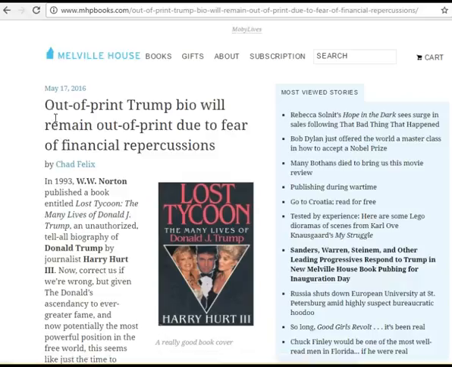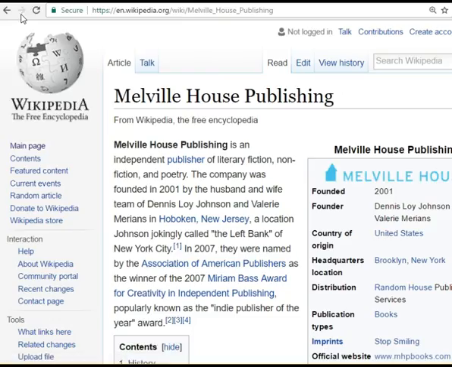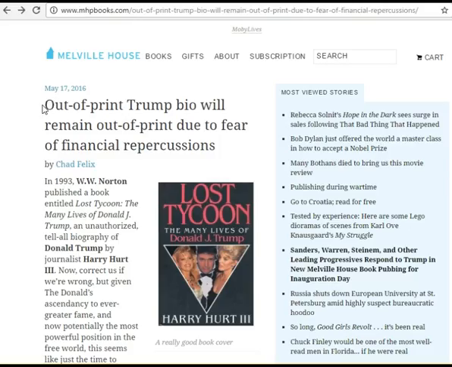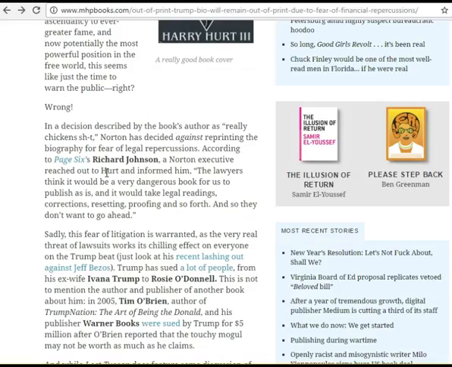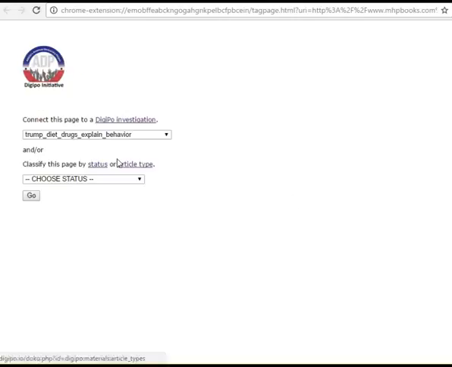Out-of-print bio will remain out of print due to fear of financial repercussions. This seems to come from the website of a legitimate book publisher, but let's just take a look and see what we think. This looks like a legitimate book publisher. Apparently the book's out of print and will remain so because the publisher, Norton, is afraid of a lawsuit. It says here that they've returned the book's rights to the author. So it looks like the 2016 edition that we found was self-published. Let's put this in the bucket as well.